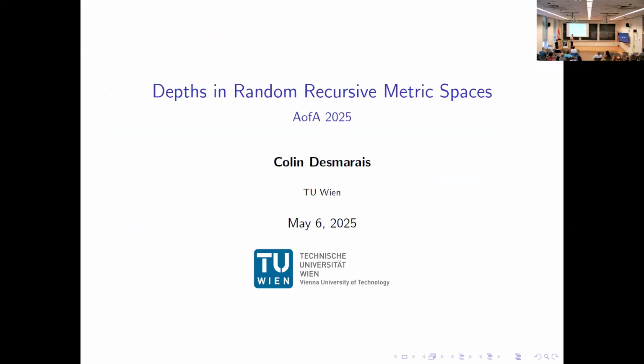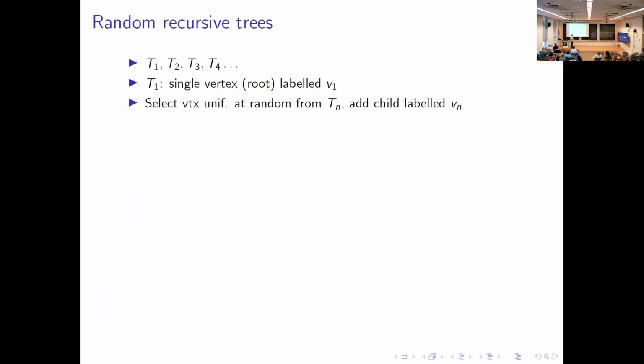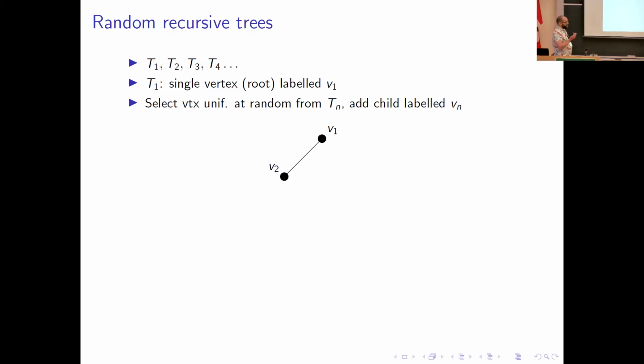Sorry about that. Great. So as a little refresher, I'm sure most people in the room know what random recursive trees are, but very quickly, we randomly and recursively construct some trees. We start with T1, which will consist of a single vertex with a root for all subsequent trees, which we label V1. And at each step, we select a vertex uniformly at random and add a child labeled Vn. So only one choice to make here, add a child labeled V2.